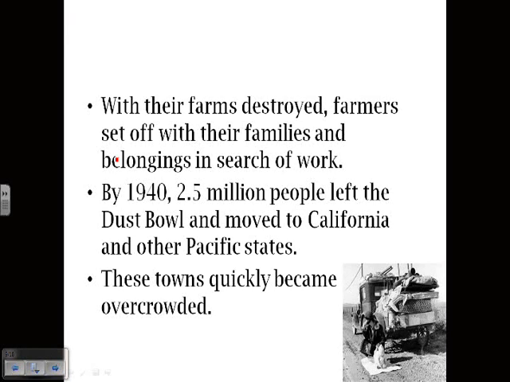So you had farmers that literally took everything they owned and piled it into their cars and set out looking for a new life. And we had talked about in Section 2, a lot of people got it correct on your work pack. Why was there such a population change during the Great Depression? Because people were leaving their homes and looking for work. You moved, you went where the jobs were.